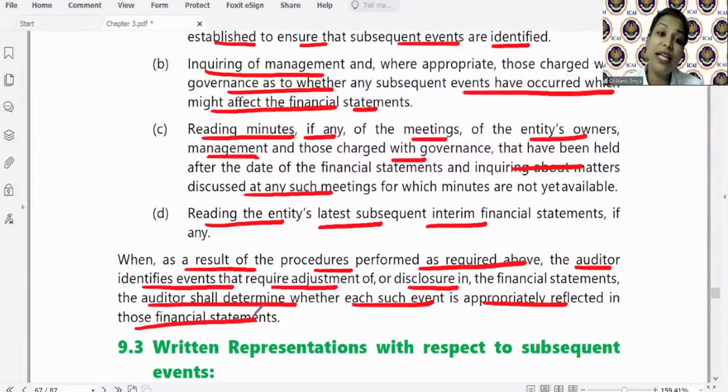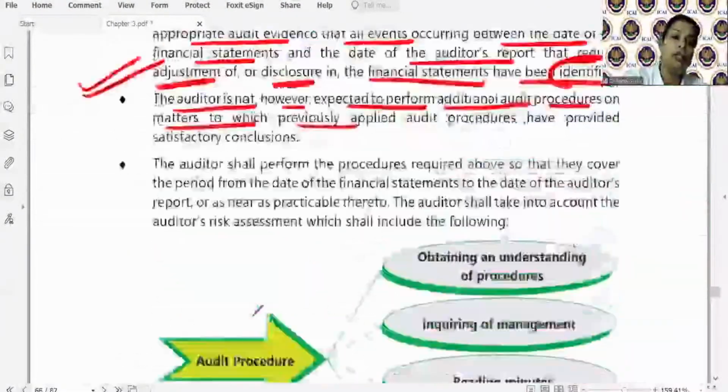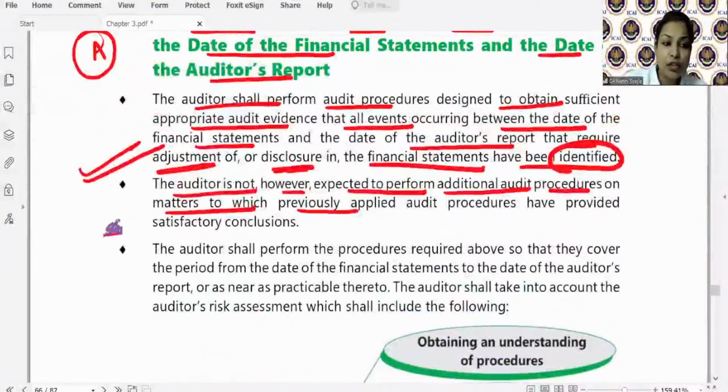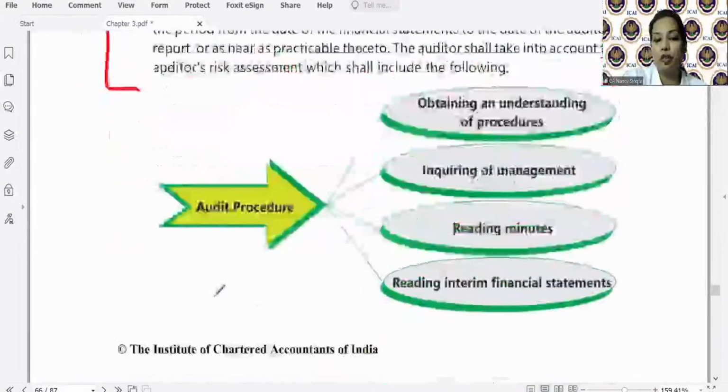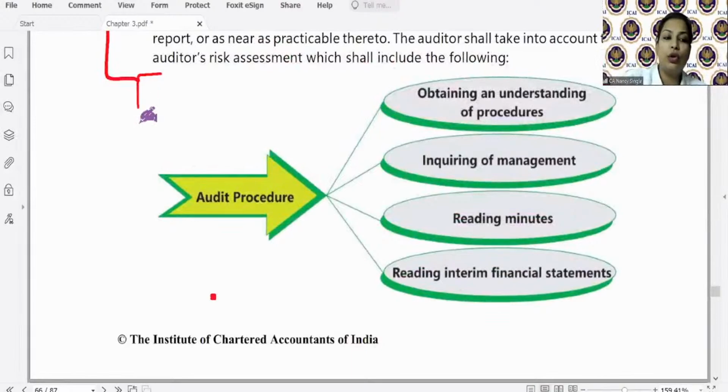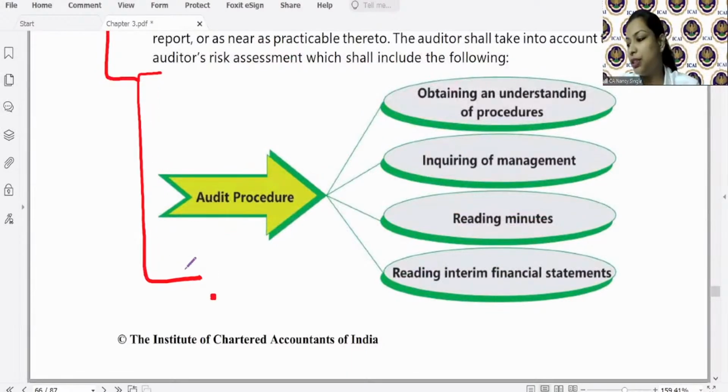So if there is any such event, there is no problem, but whether that has been properly reflected in the financial statement as required by the applicable FRF. So you may get a straightforward question that with respect to subsequent events, what all audit procedures the auditor needs to perform. Okay? So the auditor needs to perform all these procedures. Is it clear?